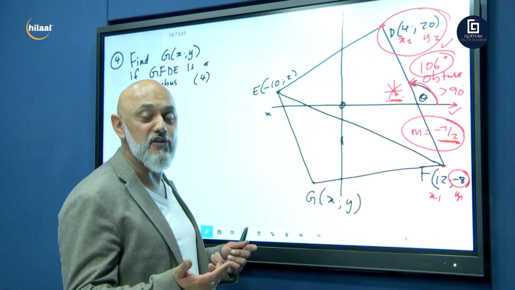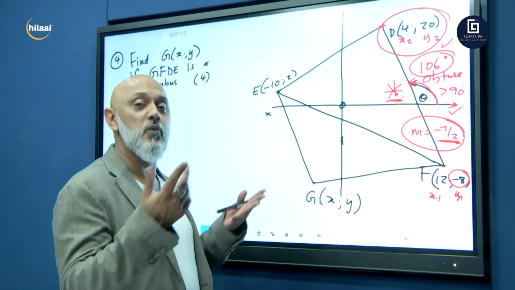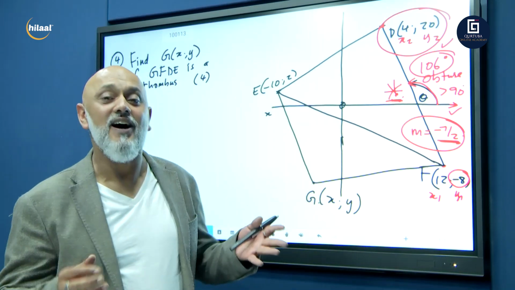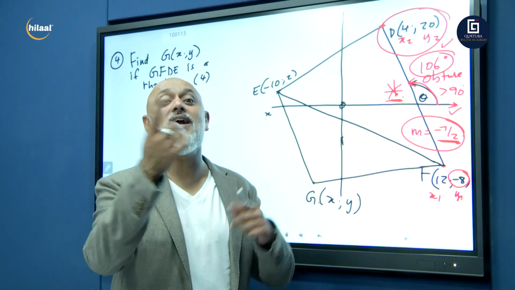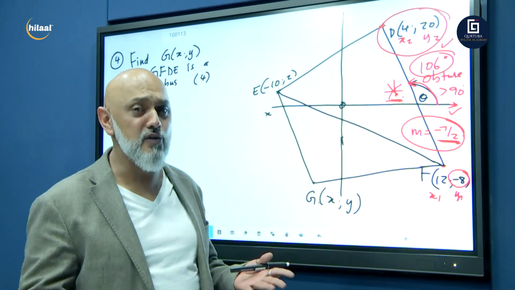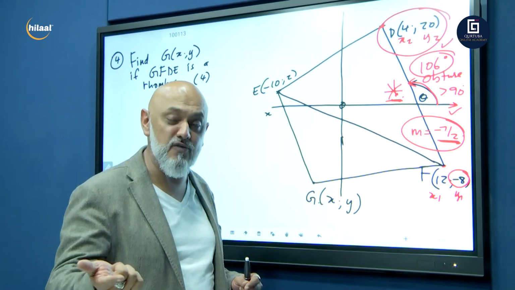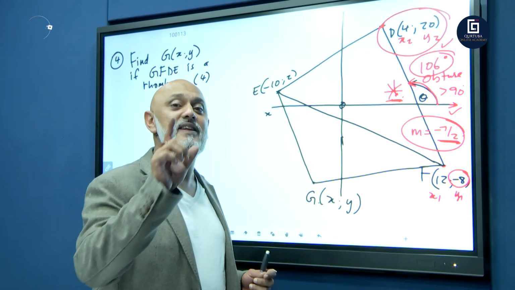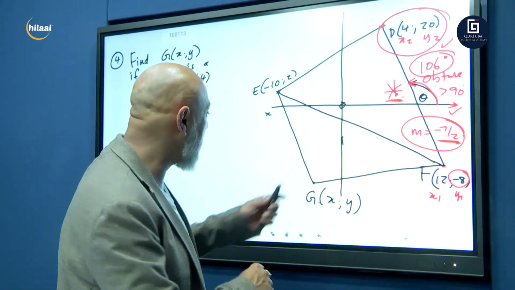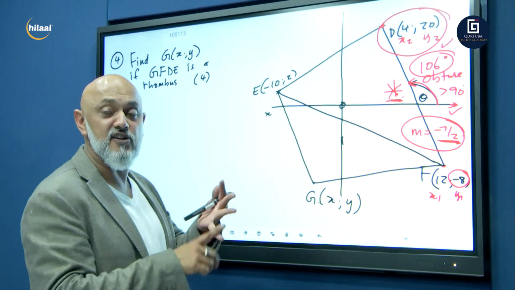Right. The best way to do it, guys, don't use your distance formula. What is a rhombus? A rhombus is a tilted square. So we know all 4 sides are equal. You can use the distance formula, it will take you too long. You can use the gradient formula, you will then get to use simultaneous equations. Too long.